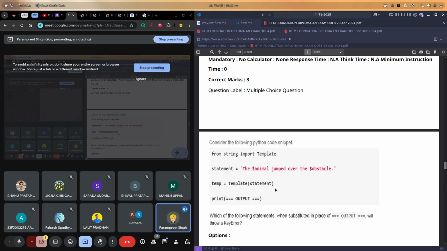So let's say if we create a dictionary with key animal equals lion and obstacle some wall, then we'll have something like the lion jumped over the wall. Now it is asking in the output, in this print statement, which of the following code will give a key error. We will get a key error if we do not define any of these keys, right? Is the question clear? Let's say I defined a dictionary with these two key value pairs, one key animal and the other obstacle. Then the template will work, right?